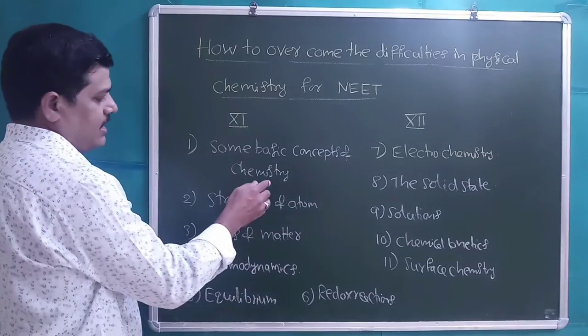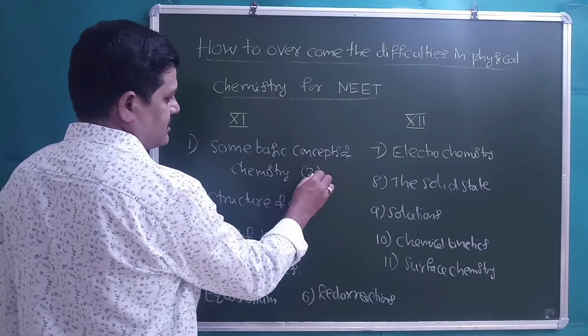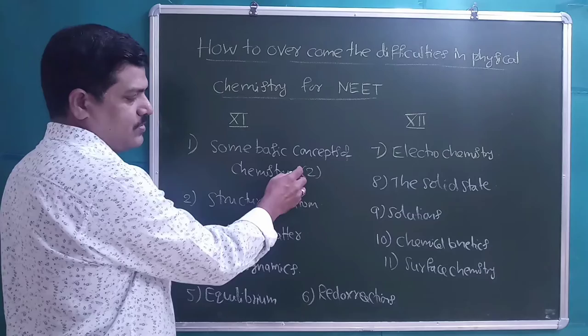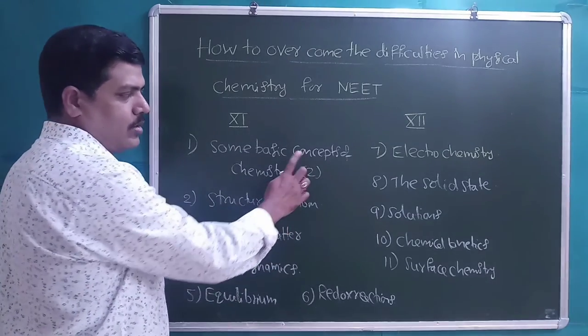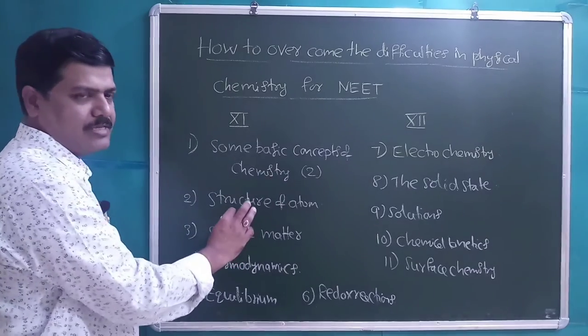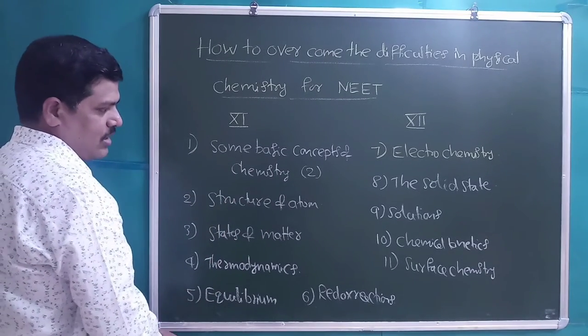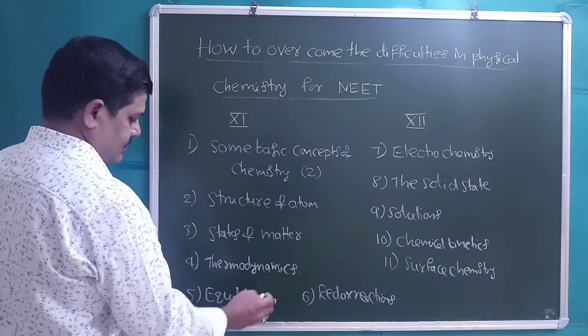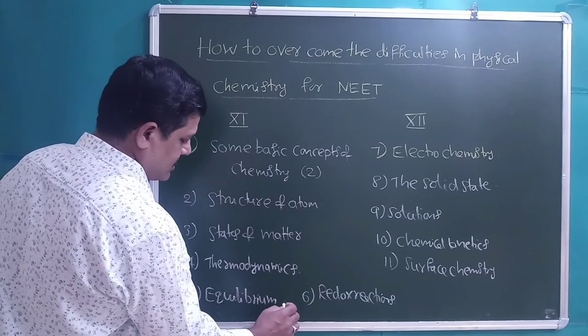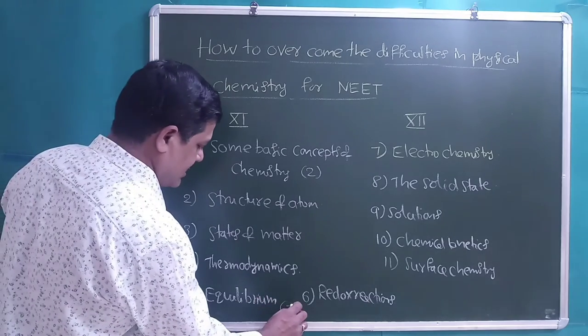Students, mainly we can get 2 questions from this chapter, but it is easy, simple numericals we will get, based on the mole concept, right? Mole concept, some basic concepts of chemistry, is a simple chapter. So we need to concentrate more on these chapters. Equilibrium chapter, we should not leave this chapter, students. Definitely we have to learn it anyway.